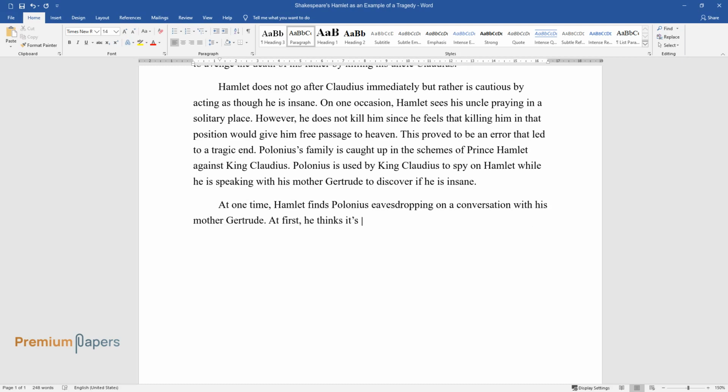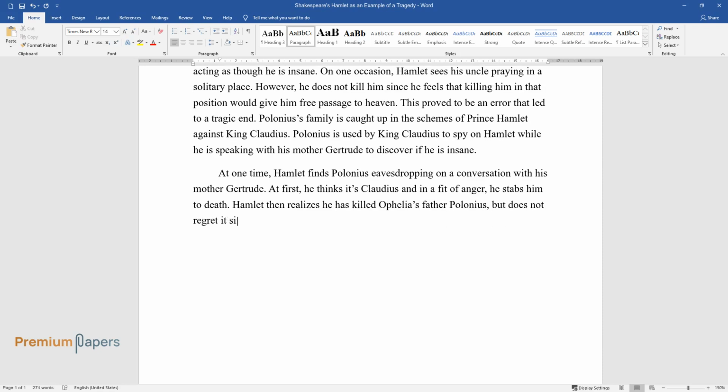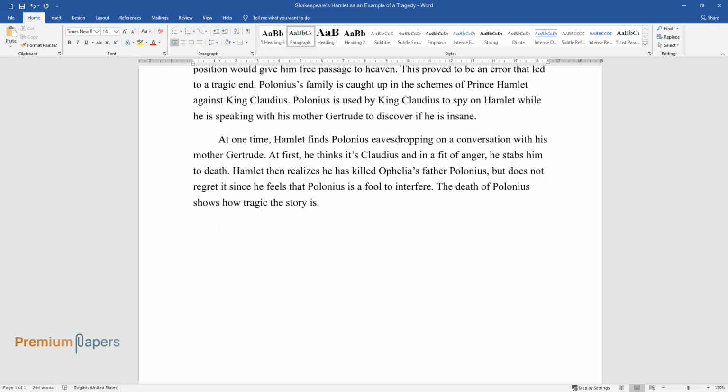At first, he thinks it's Claudius, and in a fit of anger, he stabs him to death. Hamlet then realizes he has killed Ophelia's father Polonius, but does not regret it, since he feels that Polonius is a fool to interfere. The death of Polonius shows how tragic the story is.